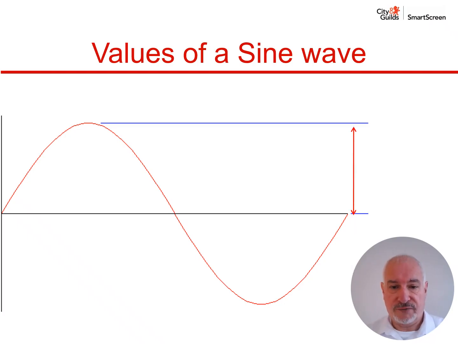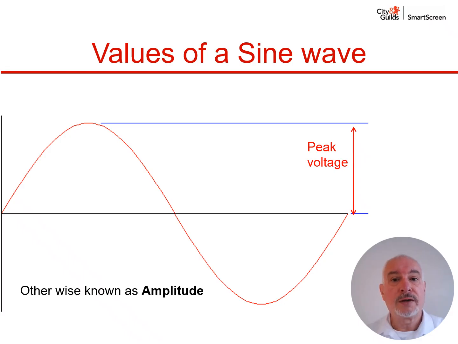So let's look at the first value then. This is the peak voltage, and as you can see from the diagram, it's the highest level or the highest output that is produced, and that's the peak voltage. But it can also be called the amplitude. So it's either the peak voltage or the amplitude.